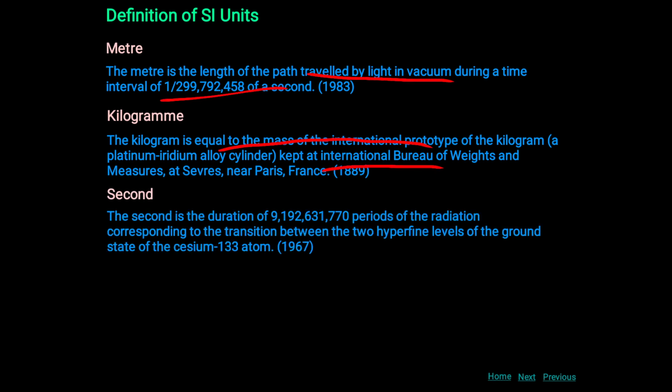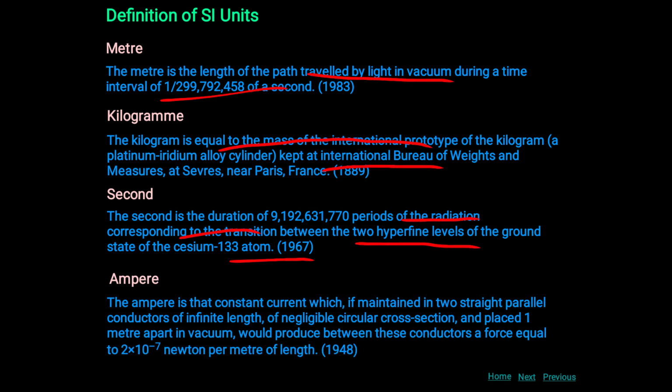Second. The second is the duration of 9,192,631,770 periods of radiation corresponding to the transition between two hyperfine levels of the ground state of the cesium-133 atom, in 1967. Now the ampere.